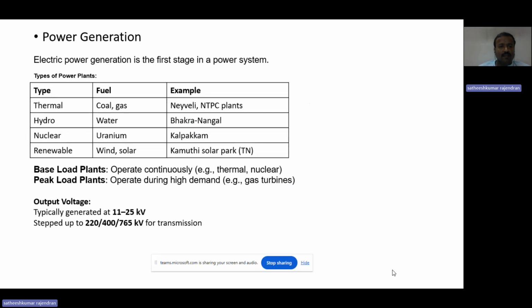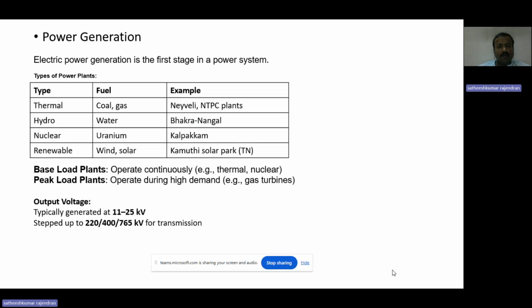In the thermal power plant, the sources are coal and gas. For example, we quoted here Neyveli power plants and NTPC plants. Then the next one is the hydro power plant, which takes water as its source. I will consider the examples as Bhakra Nangal Dam and Mettur Dam. The third one is the nuclear power plant, which has uranium as its source. We can take the example of Kalpakkam Nuclear Power Station.